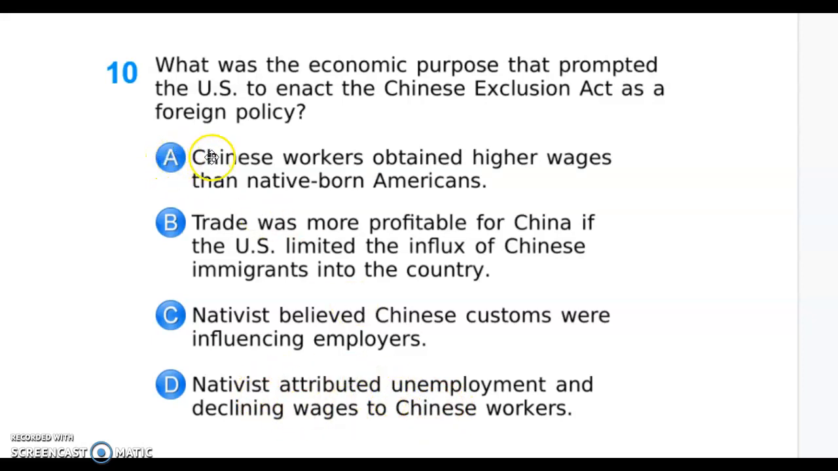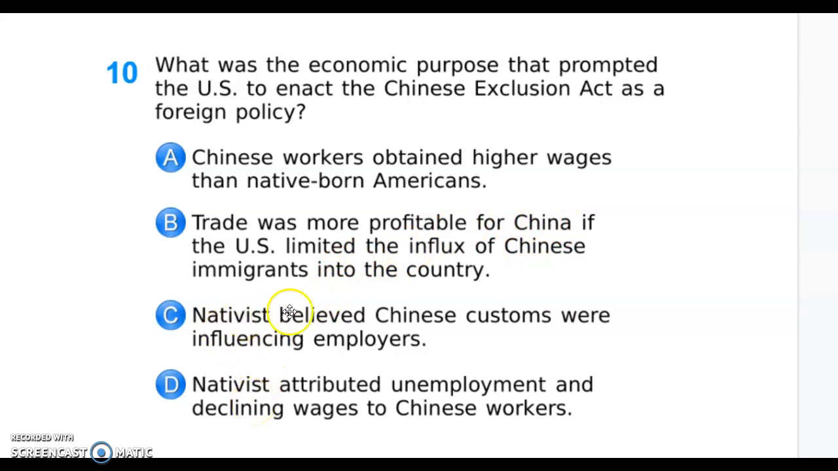A is incorrect. It says Chinese workers obtained higher wages than native-born Americans. Chinese actually came over here and they worked for less than the native-born Americans, and so therefore that makes this incorrect. B is incorrect because trade was more profitable for China if the U.S. limited the influx of Chinese immigrants into the country, and that's not what we're looking at. The Chinese came over here in search of jobs, so the Chinese were not making a profit off of them being here.